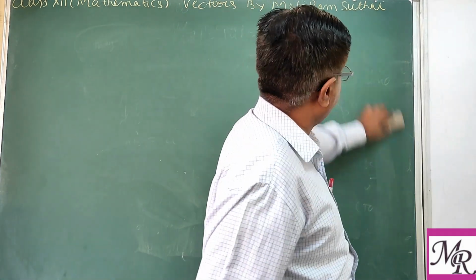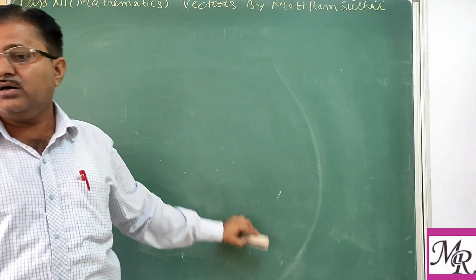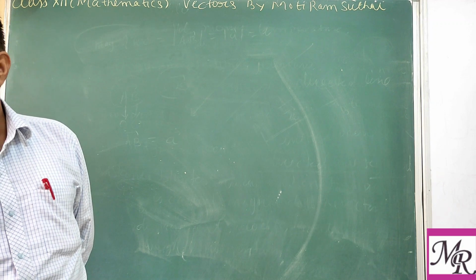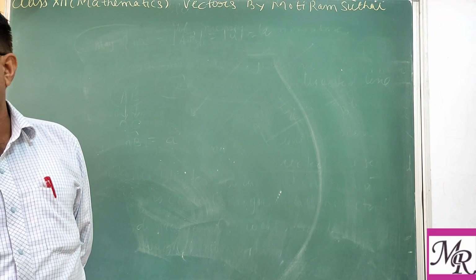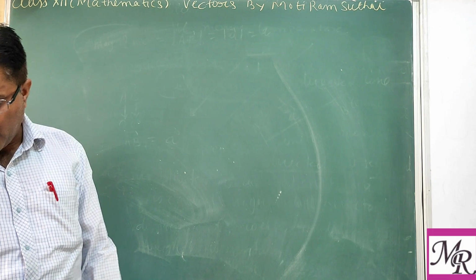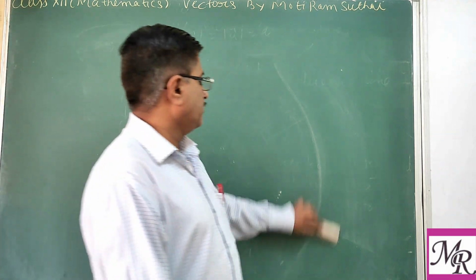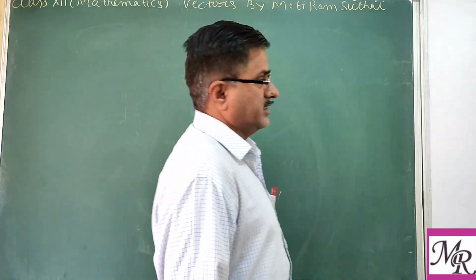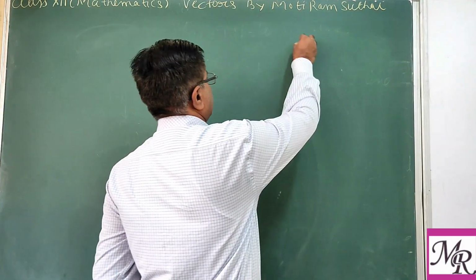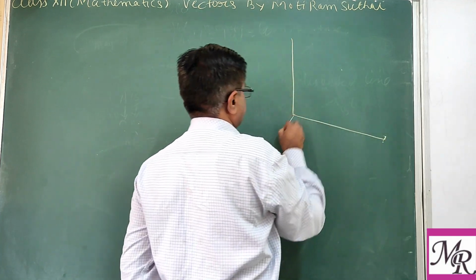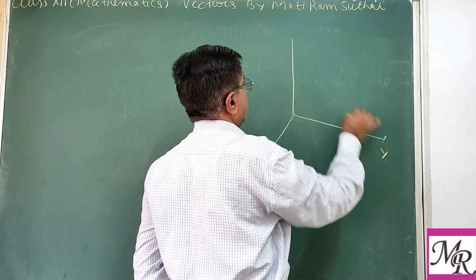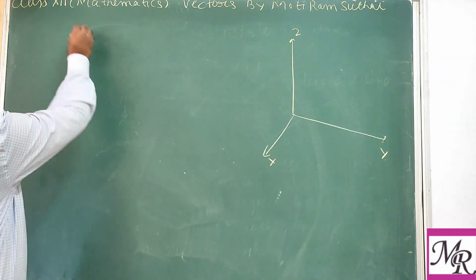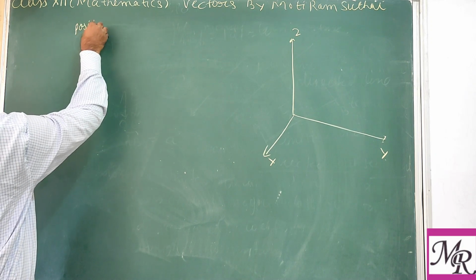In three-dimensional geometry, we have to plot the position of a point in the three-dimensional system. Means we can plot the coordinates of any given point with respect to the coordinate axis. Suppose we are given the coordinate system like this, x, y, clear?